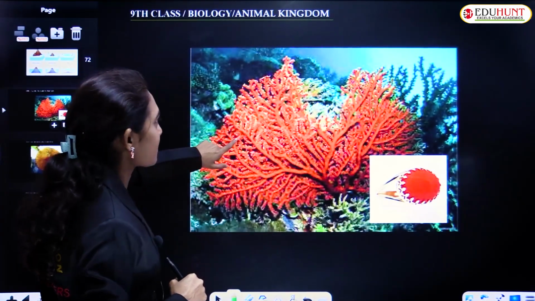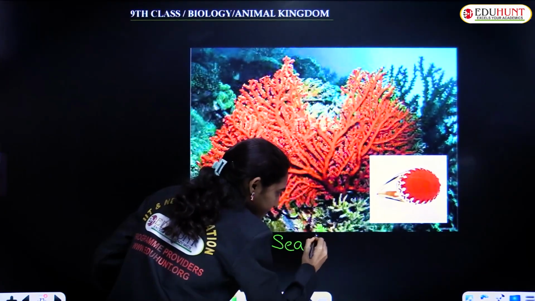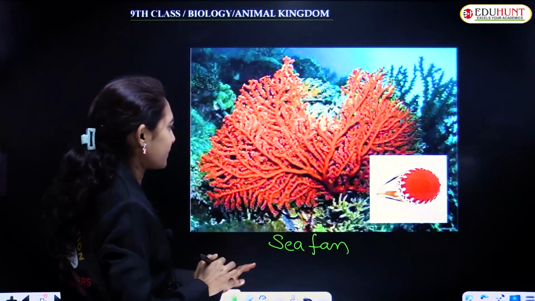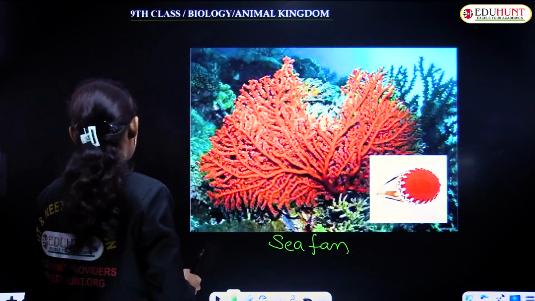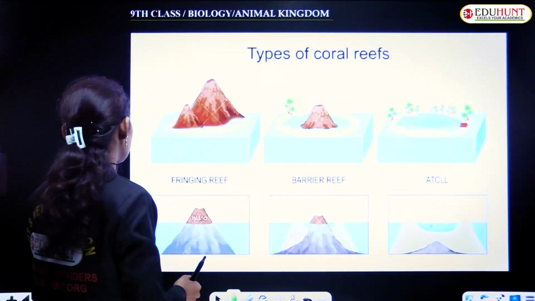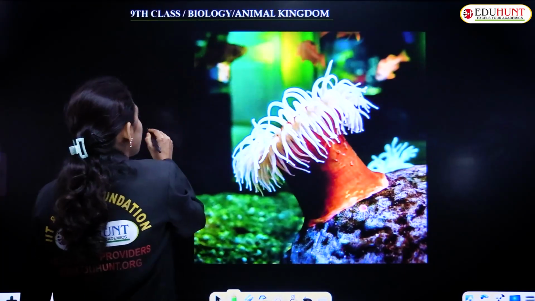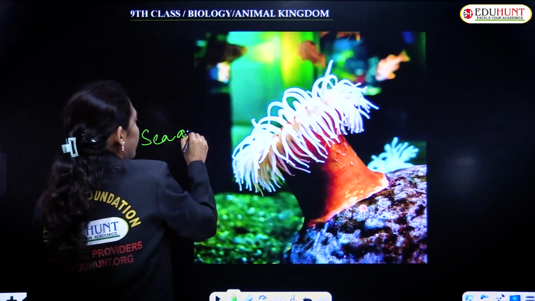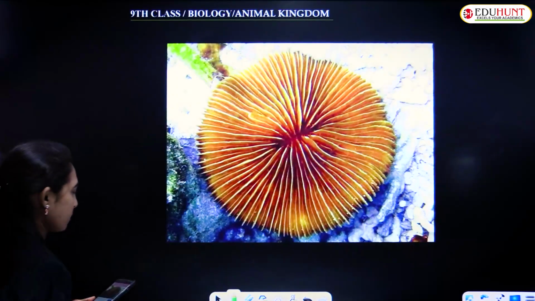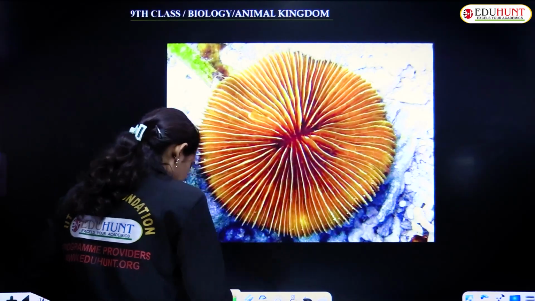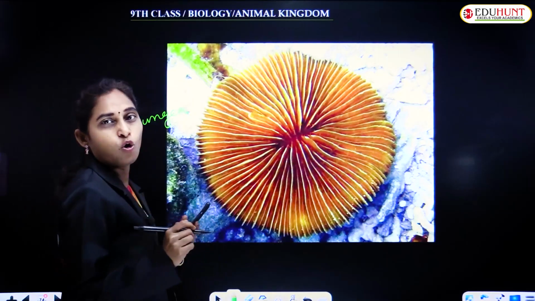Yeah, this is Gorgonia, sea fan. Just wait. This is sea anemone. This is Fungia, called stony coral.